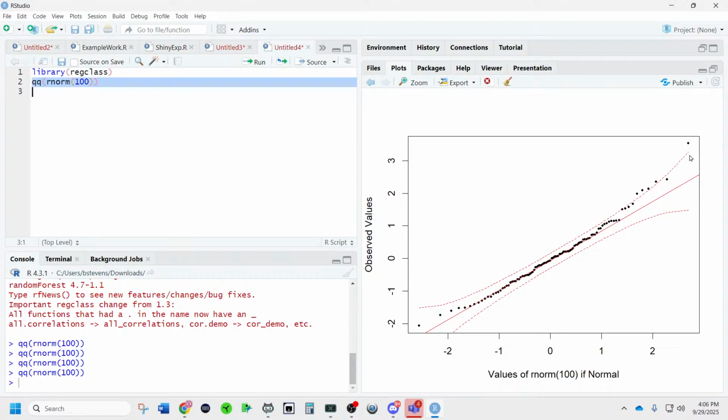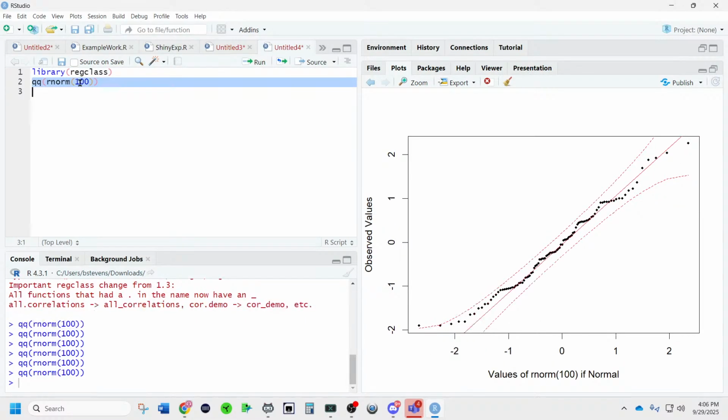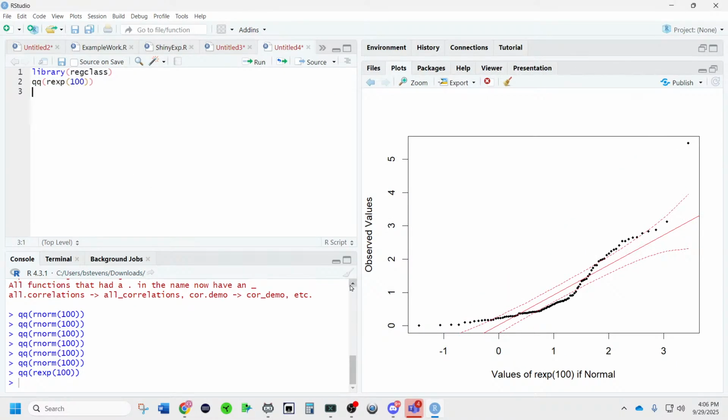And once again, you might say, well, that deviates at the end of it. It's actually being generated from random normal data. So this is all actually coming from normal data. It's just slight weirdness. Like that's super duper normal, even if you have a weird point down here. Now, what you don't want to see, and we'll cover this more in a second, is this. This is not normal data. And you look at all the deviations, none of these points follow the line.